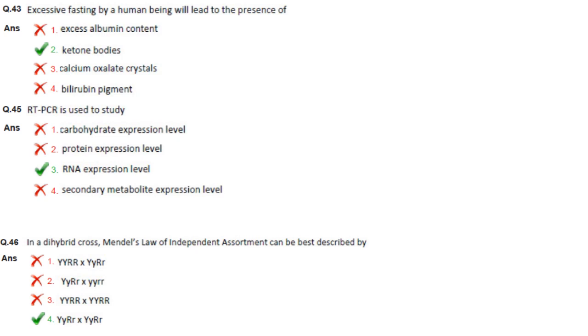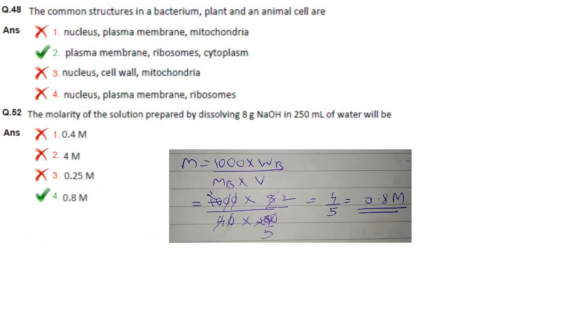Option 3. Then in a dihybrid cross, Mendel's law of independent assortment can be best described by, so it is option 4. Capital Y, capital R, small r crossed with capital Y, capital R, small r. The common structures in a bacterium, plant and animal cell are plasma membrane, ribosomes and cytoplasm.